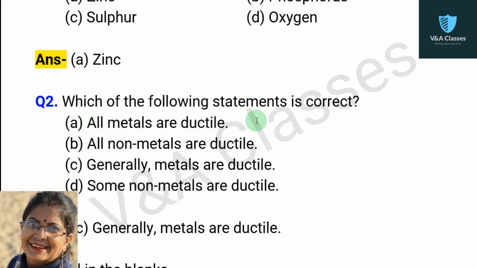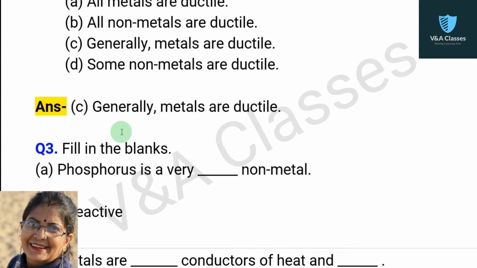Now question number 2. Which of the following statements is correct? First statement, all metals are ductile. Second statement, all non-metals are ductile. Third statement, generally metals are ductile. Fourth statement, some non-metals are ductile. Answer, generally metals are ductile.